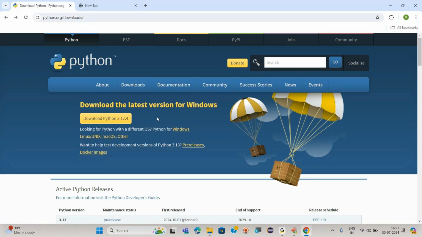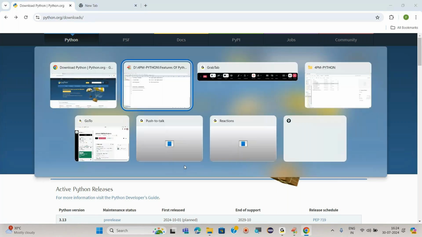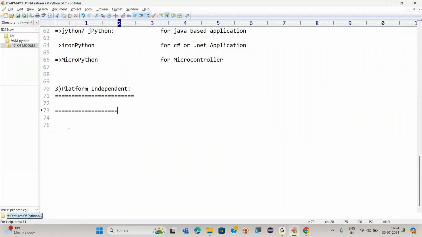Are you getting it? But for others, like C programming or C++ programming, we have to have a separate extension for that. Are you getting it? Right? So this is known as what? Platform independent. First of all, we will see what a platform is.